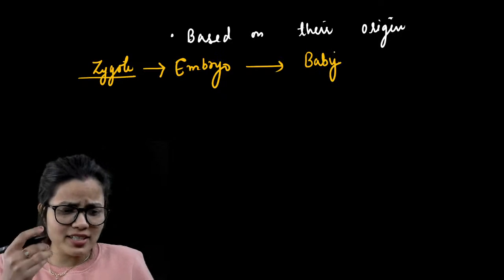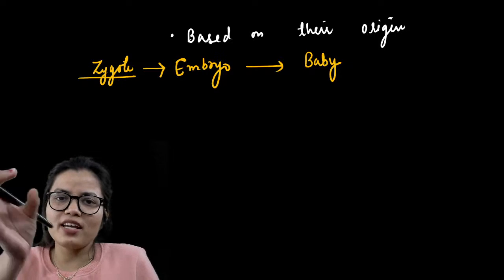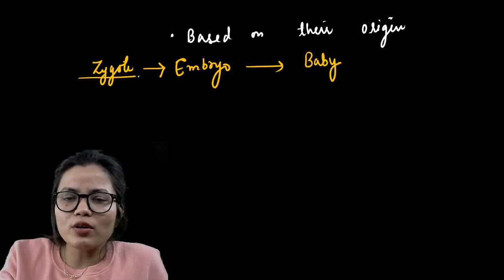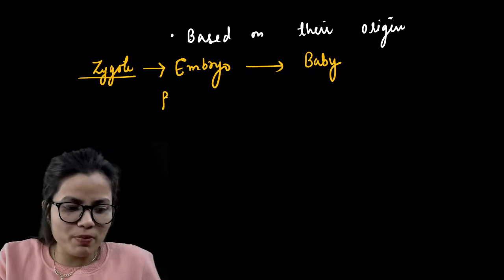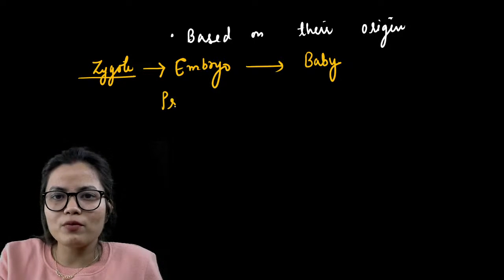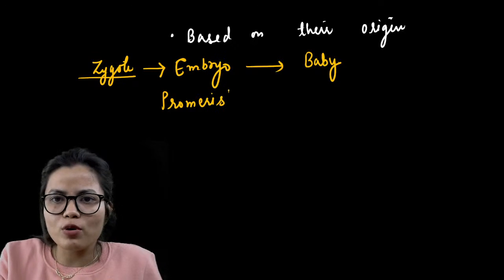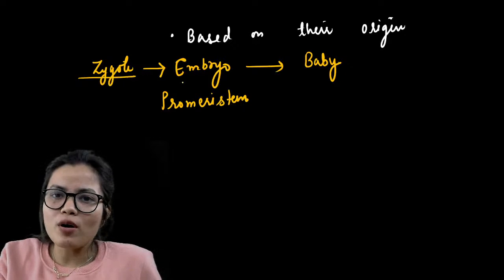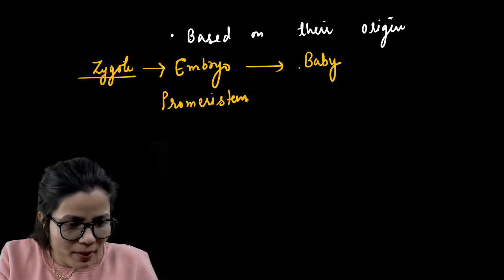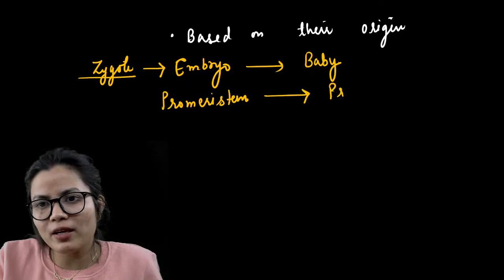So in plants which undergo sexual reproduction, there will be zygote, which will become embryo. In this embryo, the tissue which behaves as meristem is called promeristem. As embryo becomes baby, this promeristem will become primary meristem.